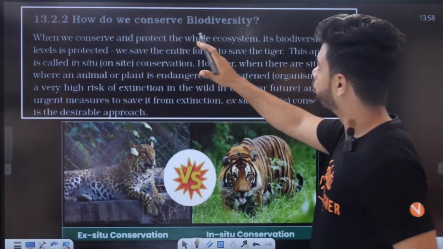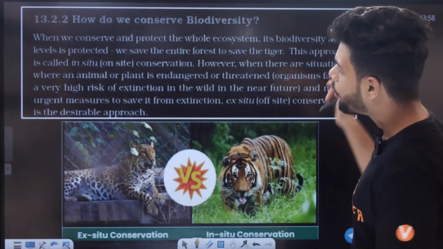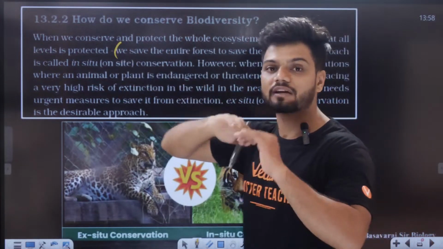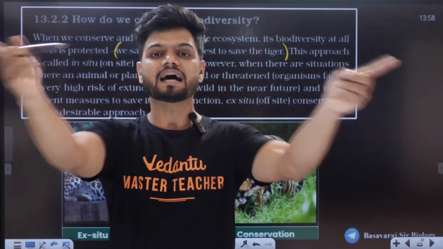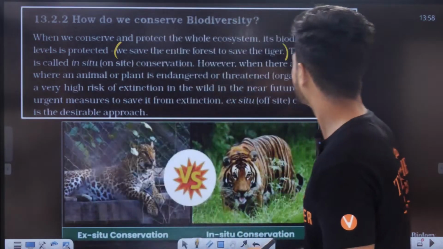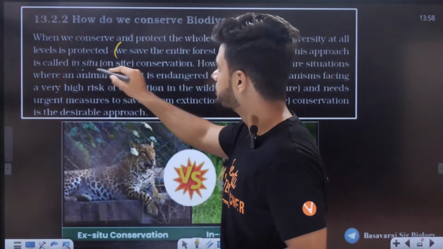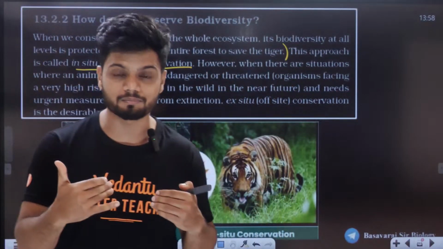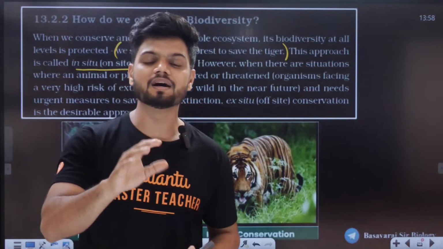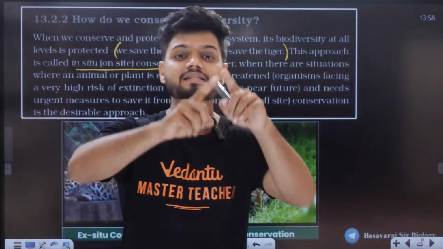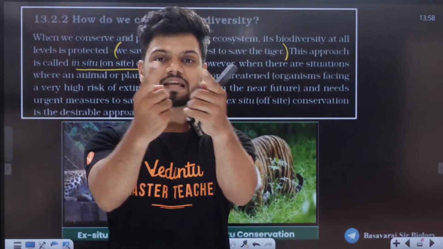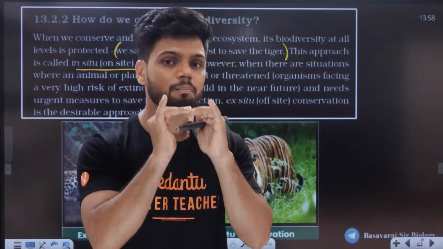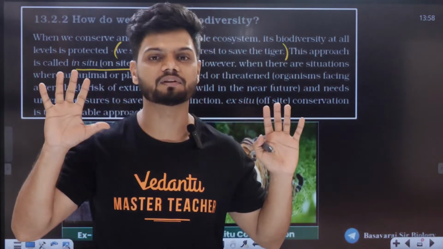When we conserve and protect the whole ecosystem, its biodiversity at all levels is protected. We save the entire forest to save the tiger. Obviously, the tiger is saved. Birds are saved in that forest. This approach is called in situ. So in in situ conservation, we are saving the entire ecosystem, not something very specific. And when we save the entire ecosystem, all the animals, all the plants, all the insects, fishes, birds, everything is saved.